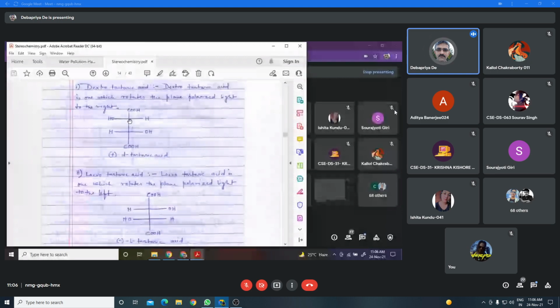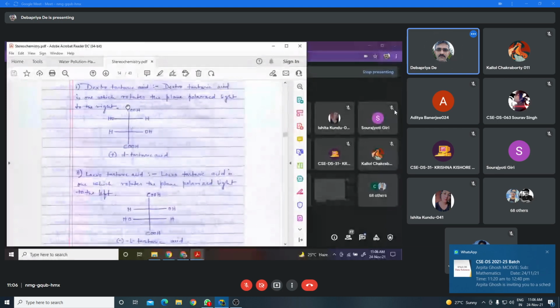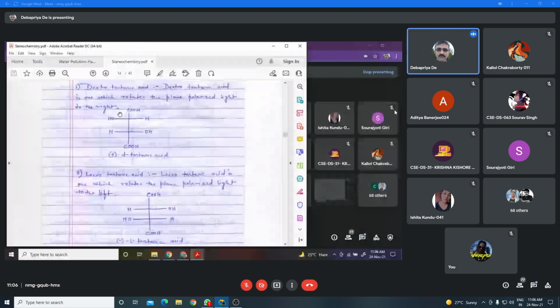Well, this asymmetric carbon, which groups is it attached with? One group is COOH, another group is OH, another group is H, and another group, this total one, that is CH-OH, COOH. Okay. Now another asymmetric carbon of tartaric acid, that is this one, and it is attached to H, OH, COOH, and this total one, that is CH-OH, COOH.